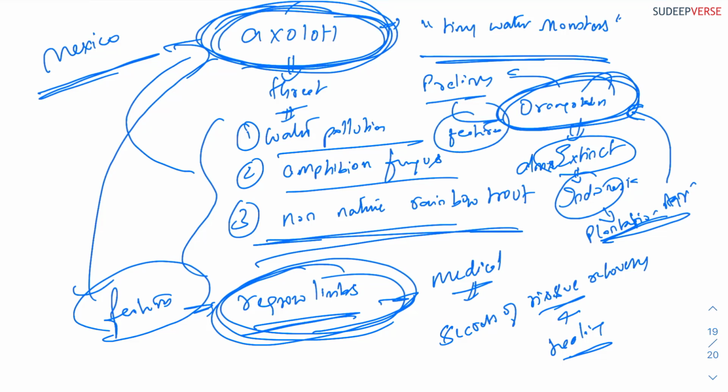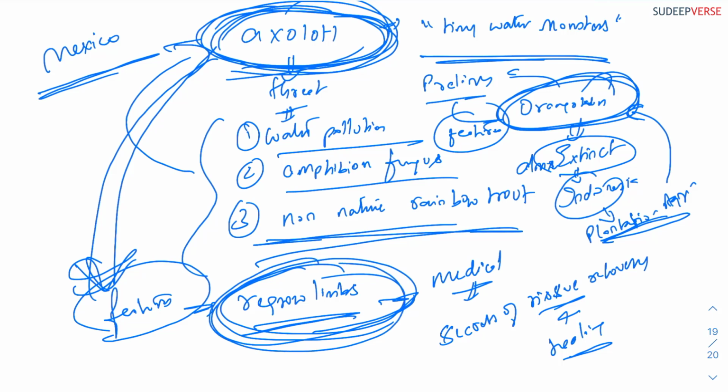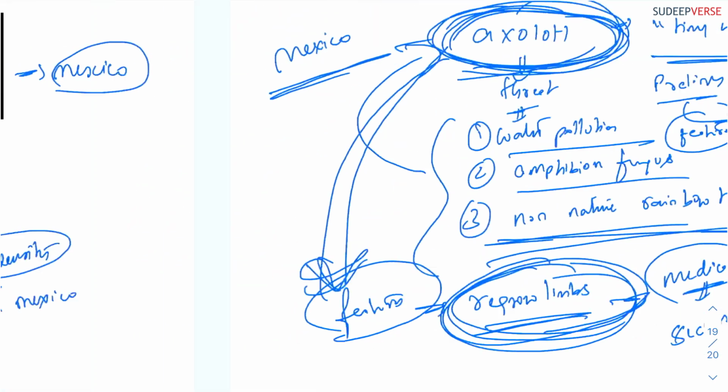In the same manner, whatever animals are in the news, you should understand their features. So the interesting feature of axolotl is that it can regrow limbs, and this is of interest to the scientific community because it allows them to research tissue recovery and healing, especially in animals, which can be translated into humans as well. So these were some of the issues of the day.